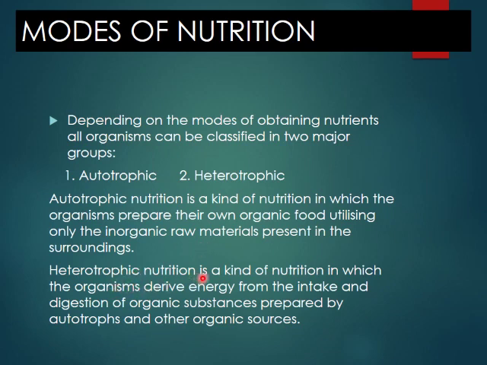And heterotrophic nutrition is a kind of nutrition in which the organism derives energy from the intake and digestion of organic substances prepared by autotrophs and other organic sources, right? So basically we have two major types of nutrition, that is autotrophic and heterotrophic, right?